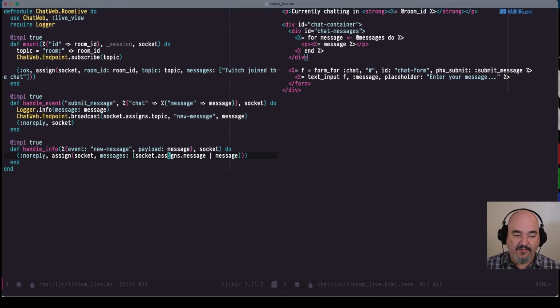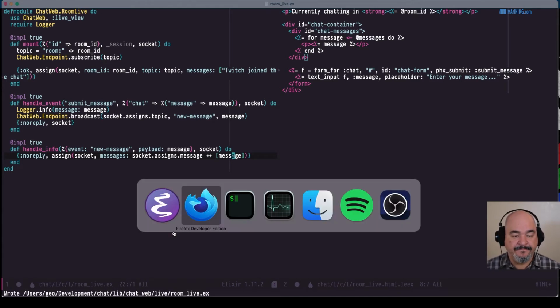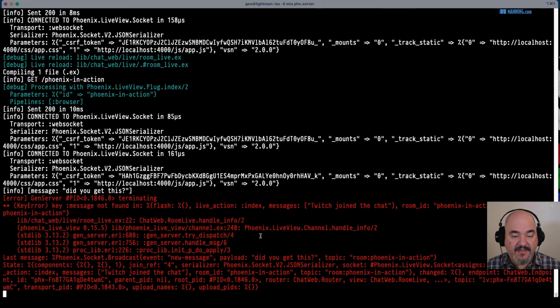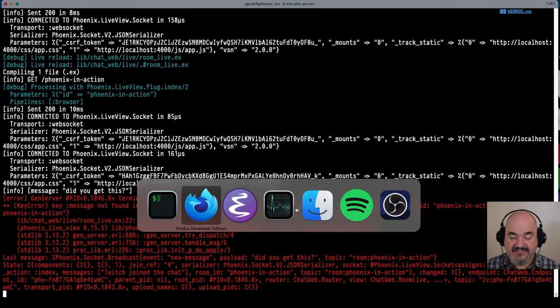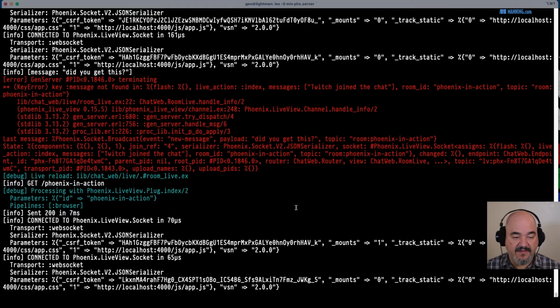Although this isn't going to work quite right, let's do something a little different. Instead of this way, let's just do this appending there, like that. That'll tack it on to the end. All right, so let's say, did you get this? Okay, so something did go wrong. Key message not found because it's messages. Yep, so messages and this one plus the new message. All right, that'll reload.